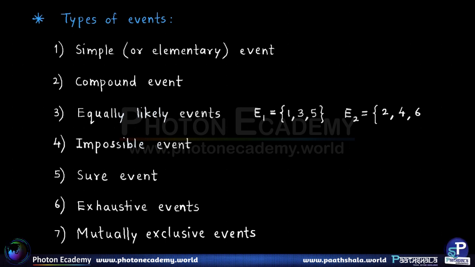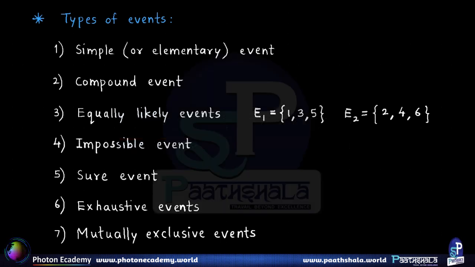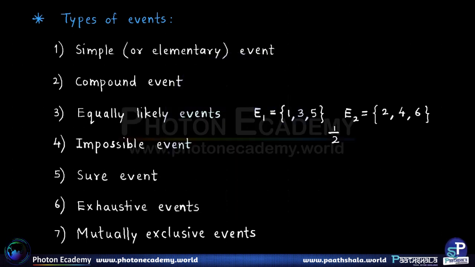Now if we think of the probabilities of these two events, you will find that each of the events E1 and E2 has the same probability, that is 1 by 2, because each has half the number of outcomes. So both the events have the same probability, therefore they are equally likely, but the events themselves are different. This is to be kept in mind.